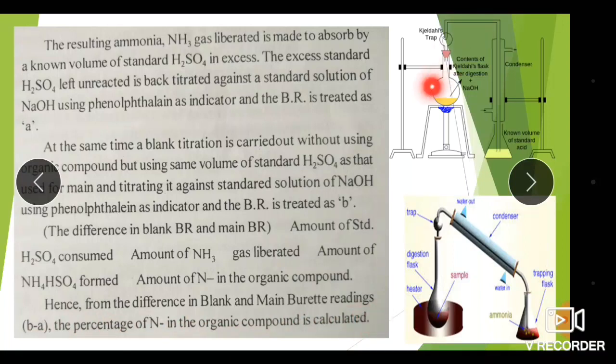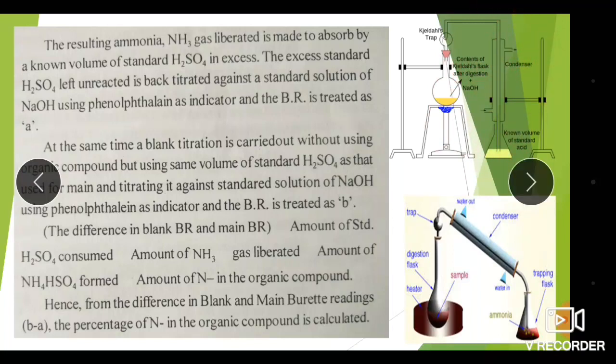See the overall apparatus for the determination of nitrogen in an organic compound. This is known as the Kjeldahl apparatus. So the Kjeldahl trap is there. Here we keep the organic compound, which is digested using H2SO4, and after digestion we add the NaOH, and a condenser is used.